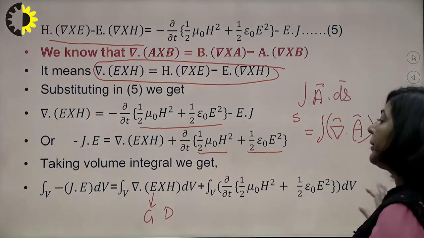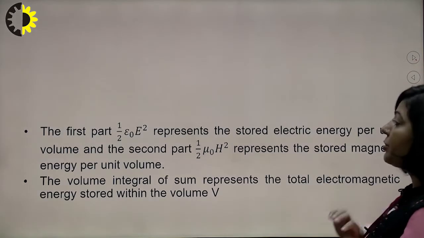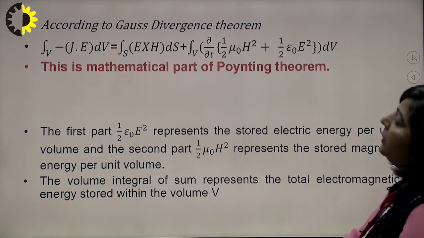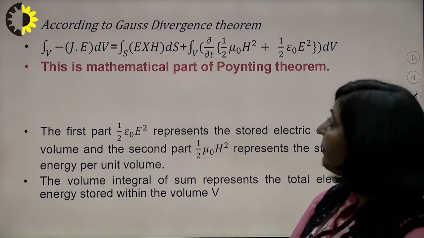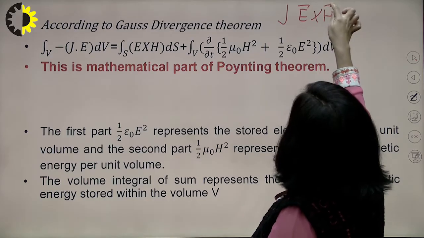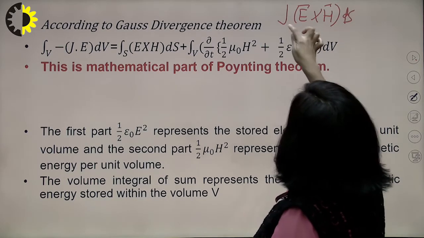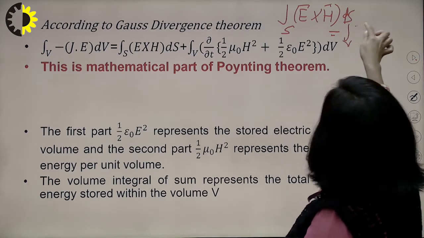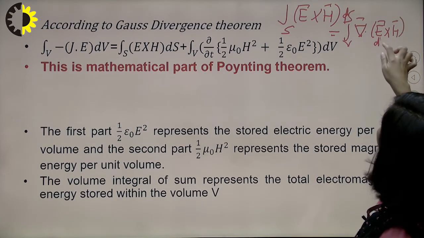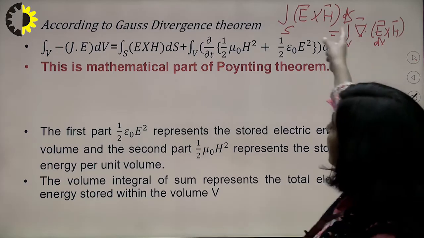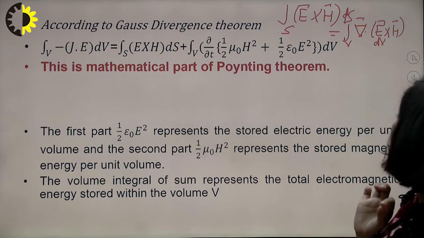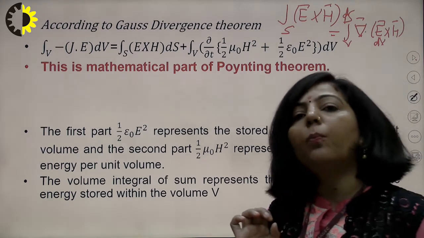So after taking volume integral, we are getting this. Now the next step is, according to the Gauss divergence theorem, since you have a vector E cross H, its surface integral will be equal to the volume integral of divergence of E cross H. Since there was a volume integral of divergence of E cross H, we have replaced it with the surface integral of E cross H. So now you have this simplified equation, which is the mathematical form of Poynting theorem.